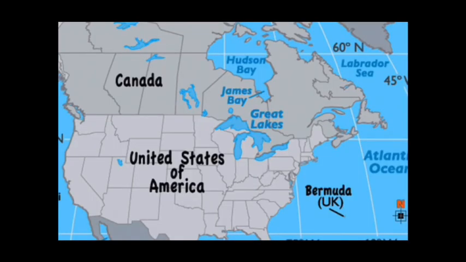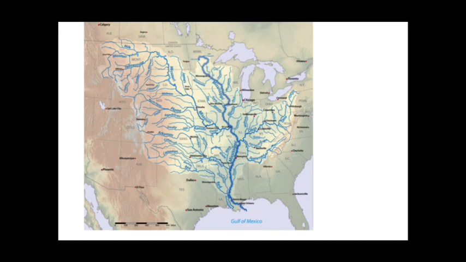In this map, the boundary of Canada and USA is very visible. These other lakes lie on the boundary of USA and Canada, but Lake Michigan lies entirely in USA. So guys, these are the lakes of North America.